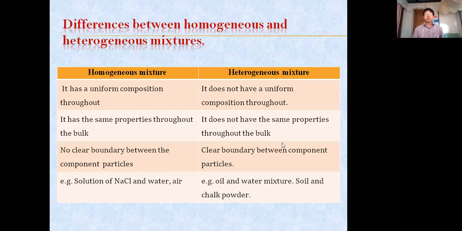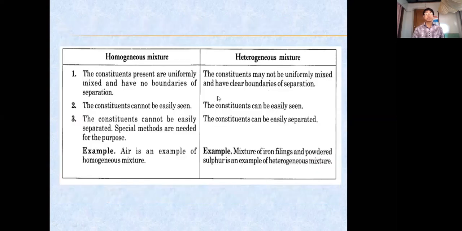An example of a heterogeneous mixture is oil and water. When you try to mix oil and water, the two will remain separate. So there is a clear boundary. It is a heterogeneous mixture. Again, the soil and chalk powder, it is a heterogeneous mixture. So these are the differences between a homogeneous mixture and a heterogeneous mixture.